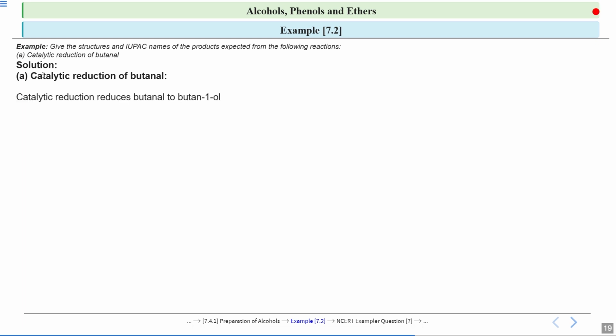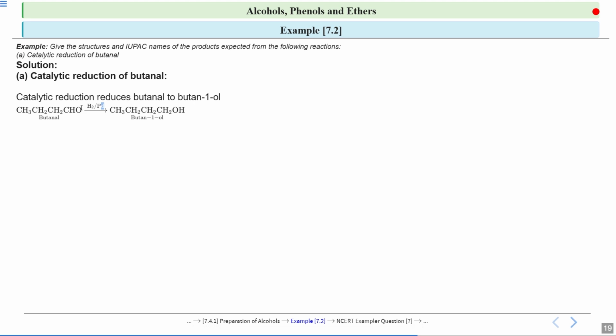So look at the reaction. This is your butanal, 3 carbon atoms because butane, and 1 aldehyde group. So in the presence of a catalyst, that is hydrogenation, that is H2 and a catalyst, it will be reduced to this alcohol. You can see this alcohol. So your aldehyde group is getting reduced to alcohol.